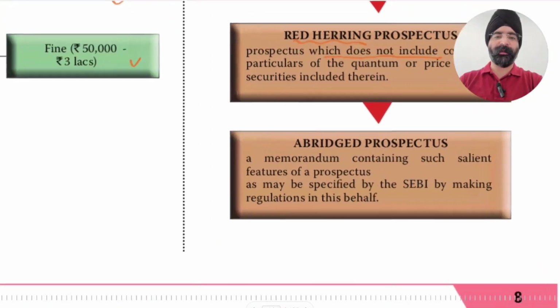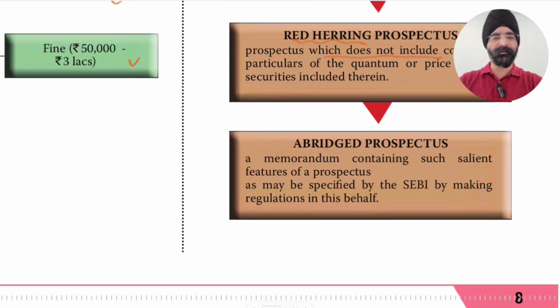Now, abridged prospectus. What is an abridged prospectus? A memorandum containing such salient features of the prospectus. So an abridged prospectus is a kind of memorandum which contains salient features of a prospectus, as may be specified by SEBI by making regulations in this behalf.